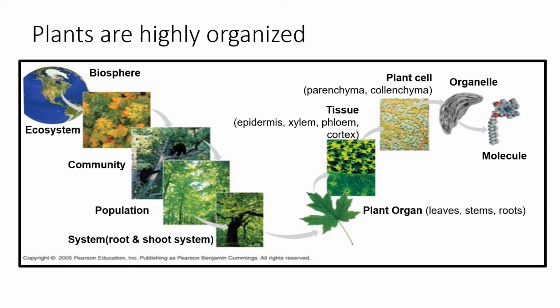From the population, it makes up into community, ecosystem, and last but not least is the biosphere. So this is where we can see the organization of the plant is highly organized.